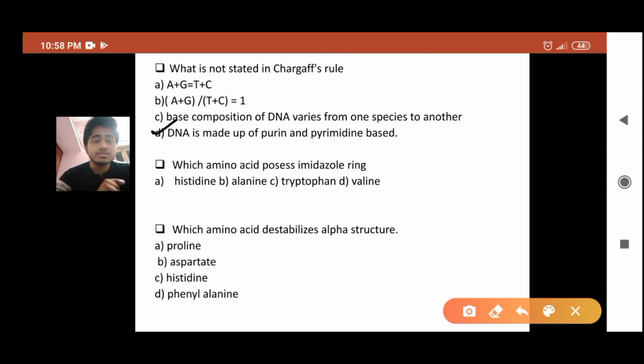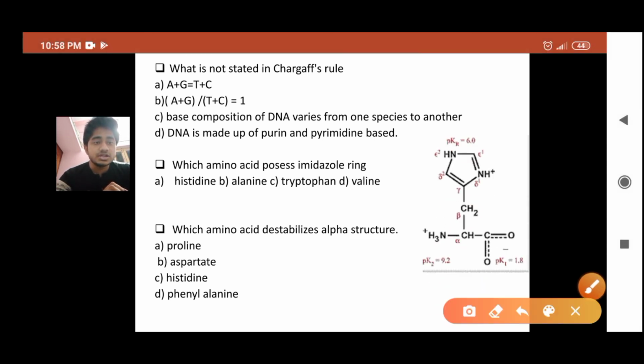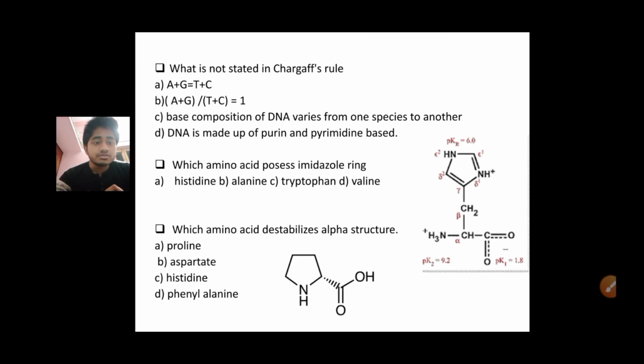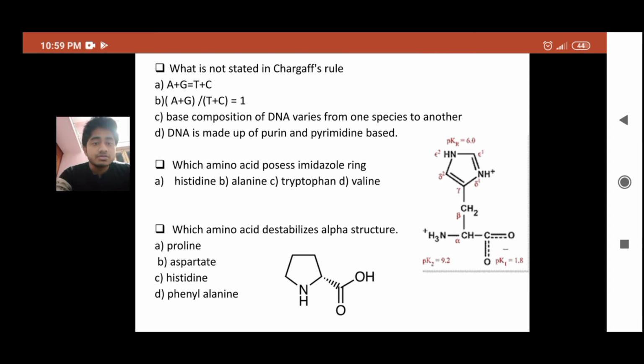Now come to the next question. Which amino acid possesses an imidazole ring? It is also an easy question. It is histidine. Here is the structure of histidine. You can see it is your imidazole ring. Now the next question: which amino acid destabilizes the alpha helix structure? It is your proline. Proline is an imino acid, not an amino acid, so it destabilizes the alpha helix structure of protein. Alpha helix is the secondary structure of protein.